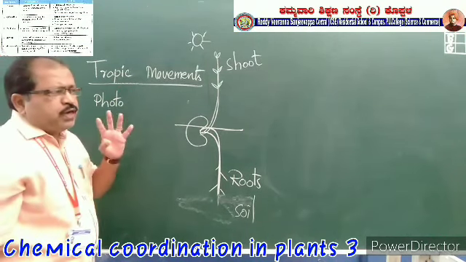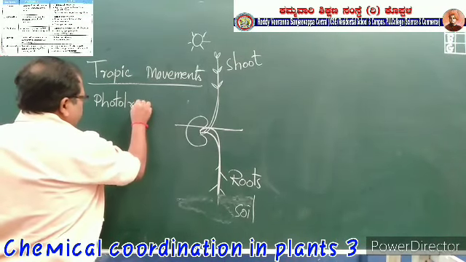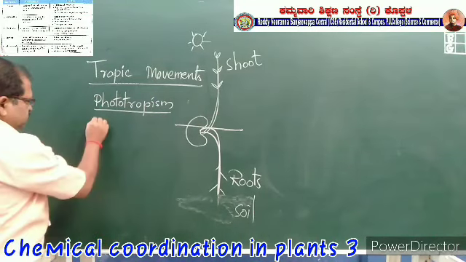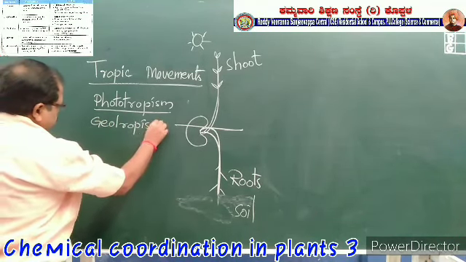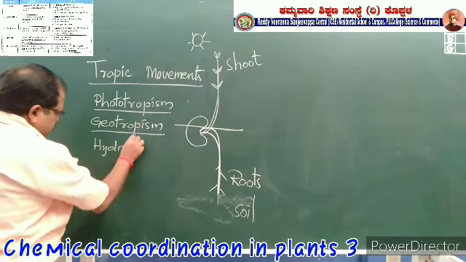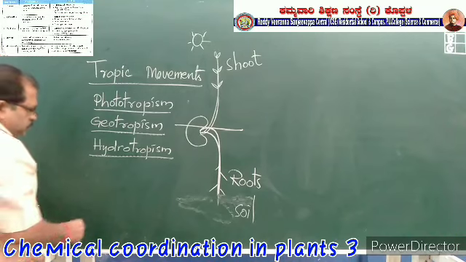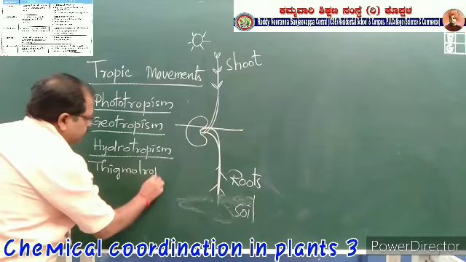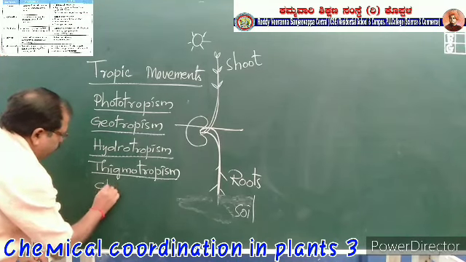There are 5 types of movements. Let us see. Phototropism, geotropism, hydrotropism, thigmotropism, chemotropism.